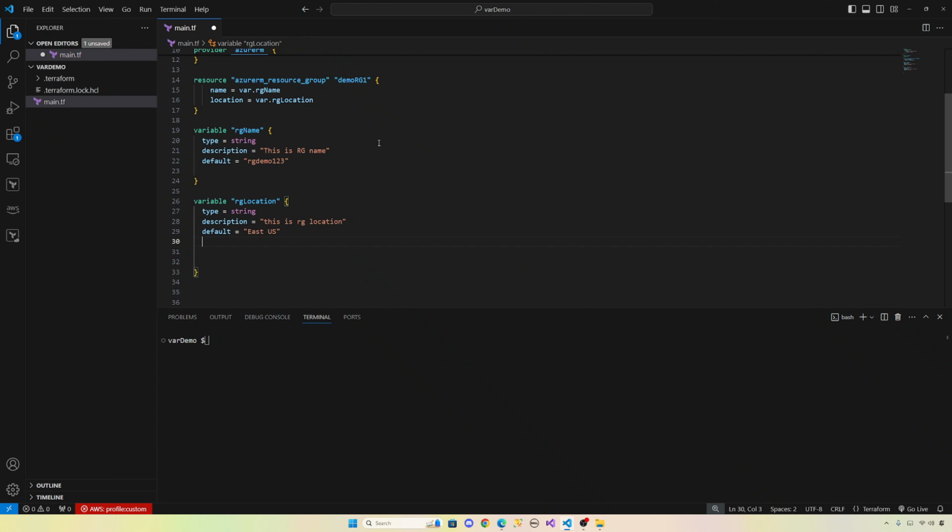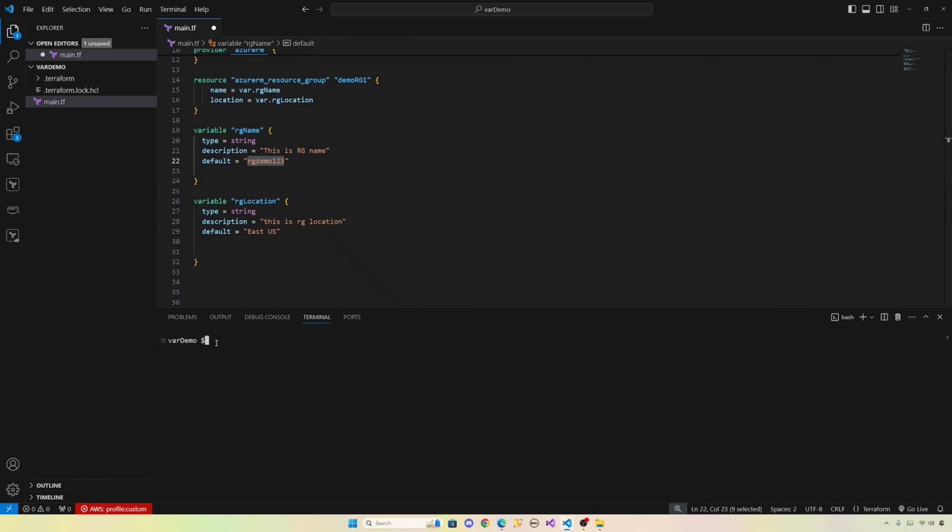You can provide more arguments, like you can give nullable, sensitive, validation. Nullable is true and false, sensitive is true and false, and validation is a block. Inside the validation block, it needs a condition and an error message. What condition? And if it's not true, it throws an error message. Okay, so now we have declared the variable, accessed the variables, and we even provided a default value.